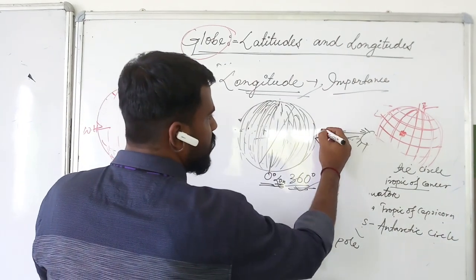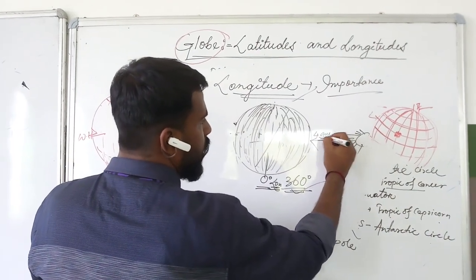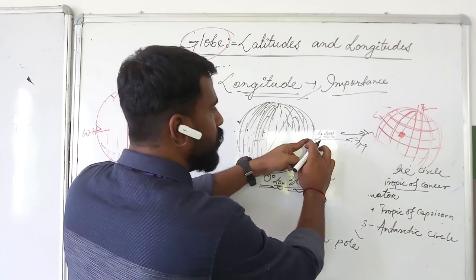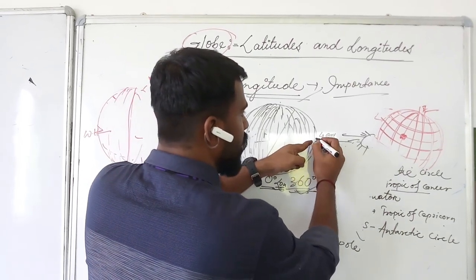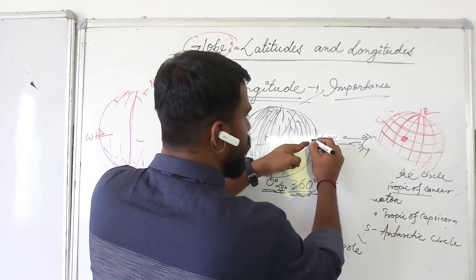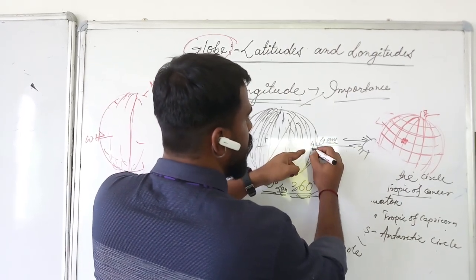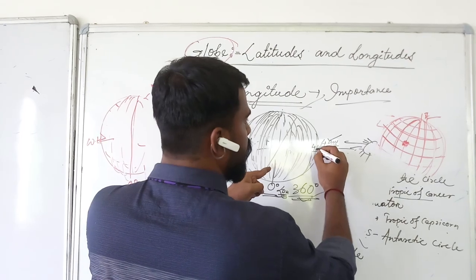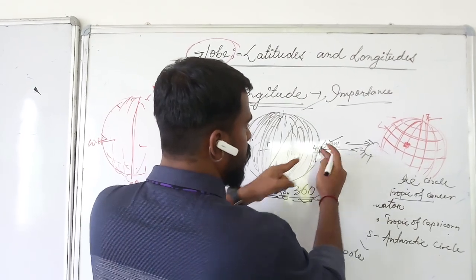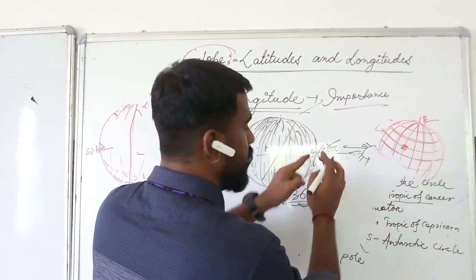Now if here it is 4 AM in the morning, the next place which is going towards it is 4 minutes late. That means here it is 4 AM and 4 minutes. The next thing is, whether it is advanced or late, we have to decide.